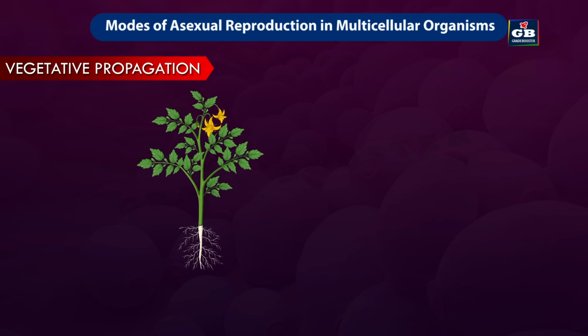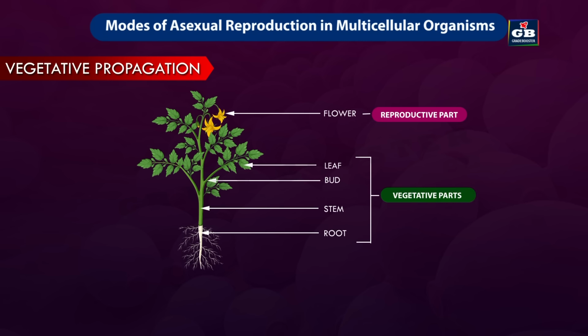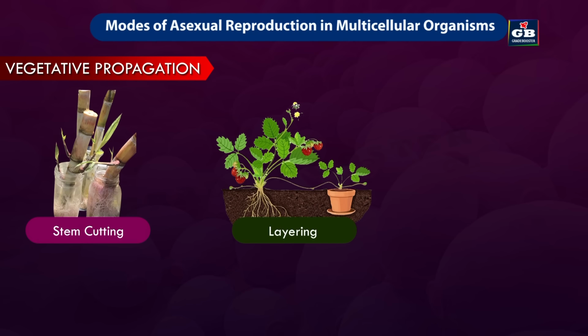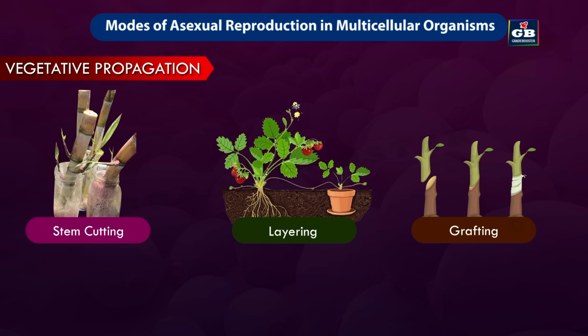Vegetative propagation. Flower is the reproductive part of the plant, whereas stem, root, branches, leaves and buds are vegetative parts of the plant. If plants reproduce through their vegetative parts, it is called vegetative propagation. Cutting, layering and grafting are the three major techniques of vegetative propagation.